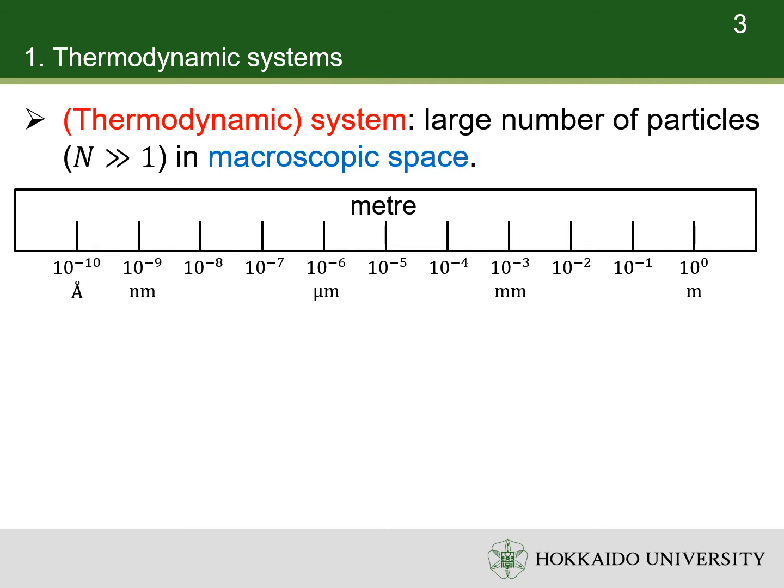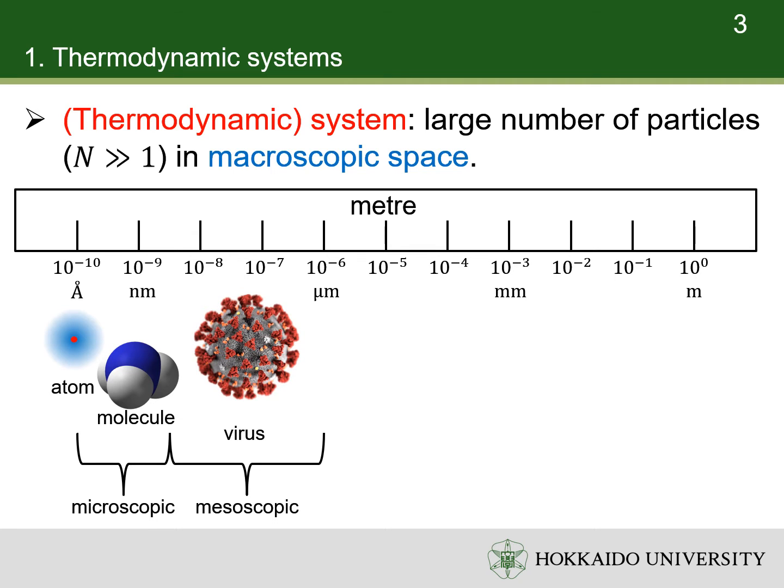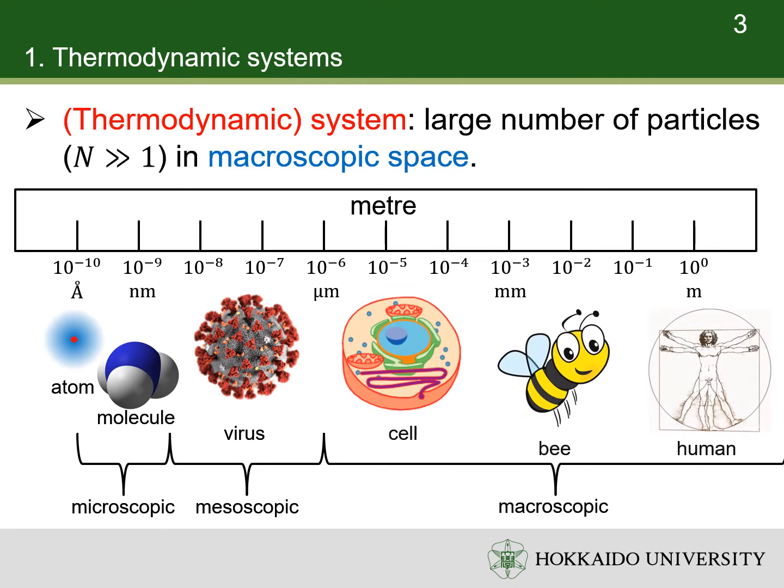Suppose we have a ruler in logarithm scale. Atoms and molecules are smaller than the scale of nanometer. They are microscopic systems. The systems from nanometer to micrometer are mesoscopic systems. Viruses are typical mesoscopic systems. Systems bigger than 1 micrometer are considered to be macroscopic systems. Cells, insects, and mammals are all macroscopic systems. Thermodynamic systems are macroscopic systems.